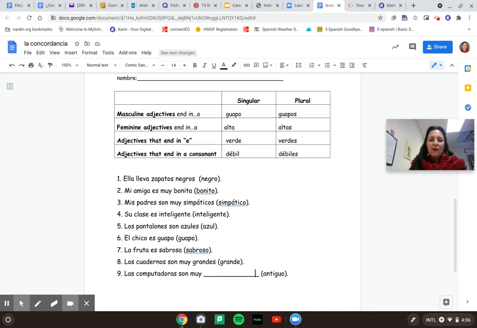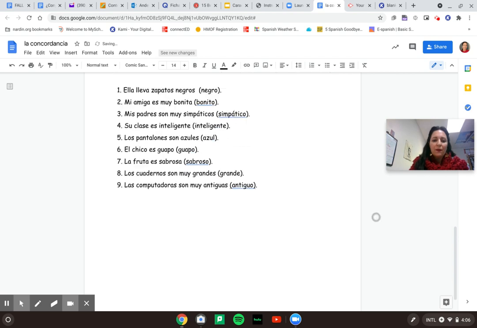And then the last one we have is las computadoras son muy. The computers are very old. Antiguo is the word. Or you could say viejo. So since it's feminine plural, it should be las computadoras son muy antiguas.